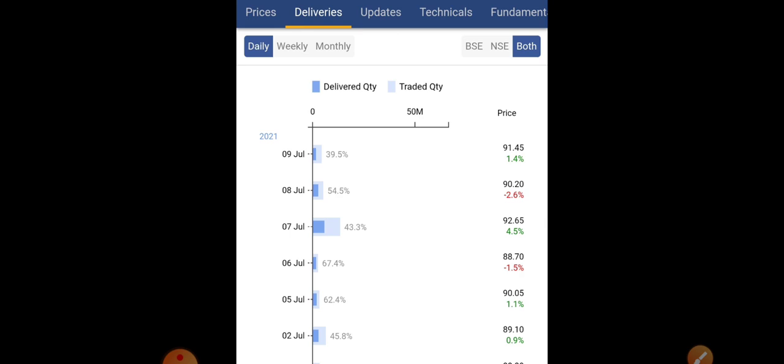And price movement, yesterday, that is on Friday, we have seen a 1.4% positive move, but earlier we know a little bit of sideways to downtrend was present. So when we go to the technical chart, next we'll go to the technical section. There you will see that the moving averages are also approaching very close. So what happens when moving averages come closer? Already you might be knowing. So let's go and discuss that.